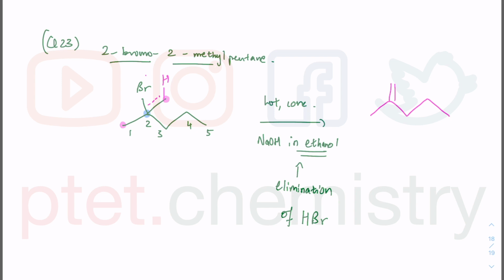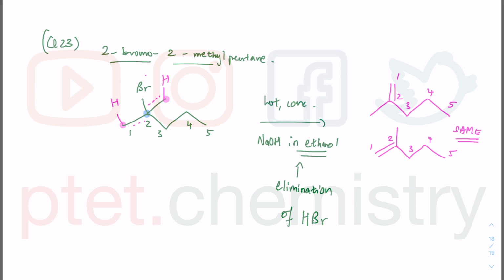And there's no cis and trans. You could try and draw the other product here, which will give you the double bond there, meaning you have a H there, and it will be the exact same product, because this one is 1 2 3 4 5, and that one is also 1 2 3 4 5. They are the exact same product. So the ones marked in pink are the same type of carbon. They will give you the same product, doesn't matter where you get them from.